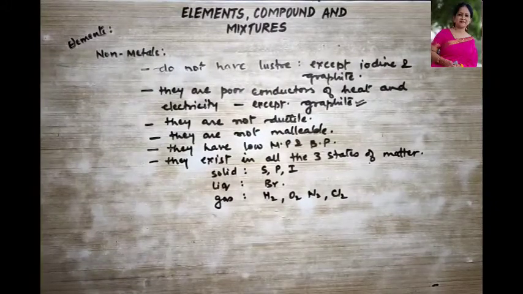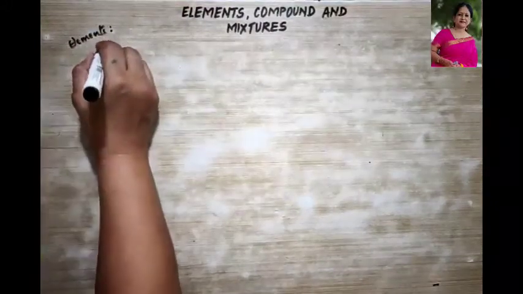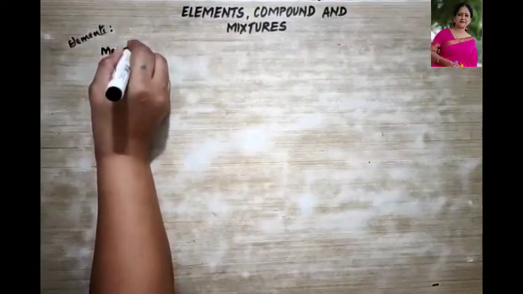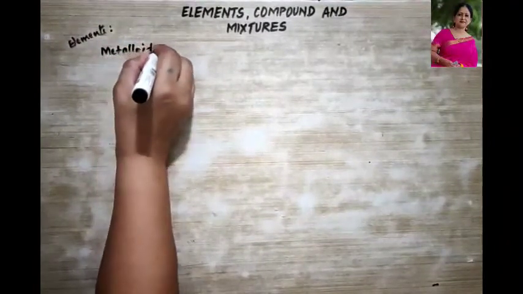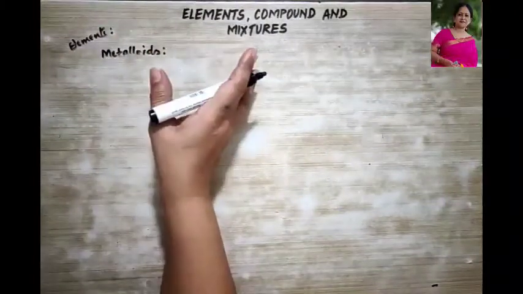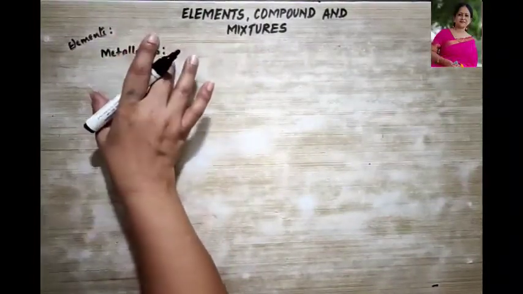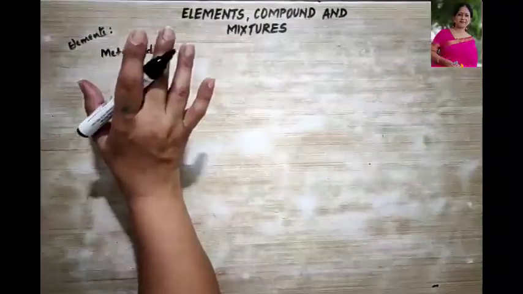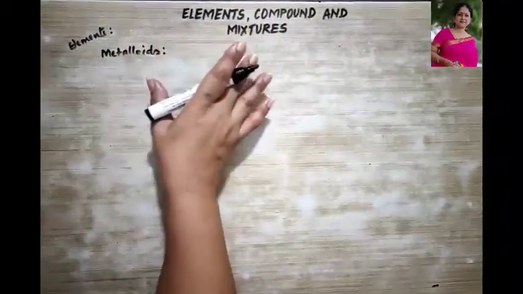Okay, now let us talk about metalloids. Metalloids are always found between metals and non-metals, right? So they have the characteristics of both metals as well as non-metals.